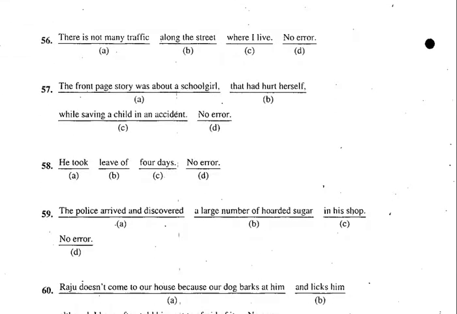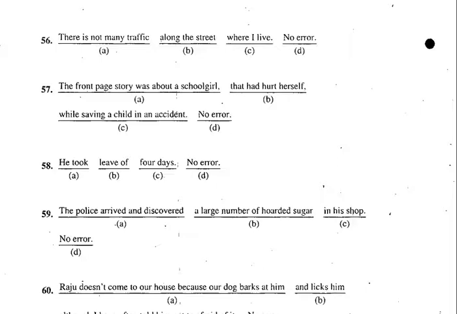Now here, question number 56. There is not many traffic along the street where I live. No error. Now traffic, what is it? It's a noun, but it's an uncountable noun. Traffic is an uncountable noun. So there is not now, many we can use only if it's countable.